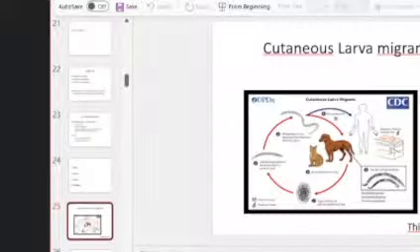This human being will have developed an immune response against the antigen. So what happens is this helminth finds it difficult to enter into the deeper organs. So it will be confined to the layers of the skin. So these are the two instances where you get cutaneous larva migrans.